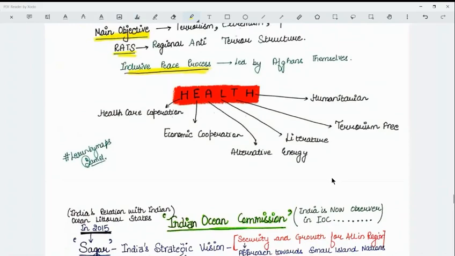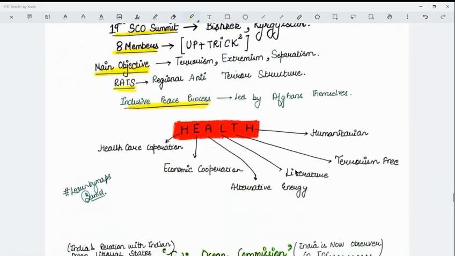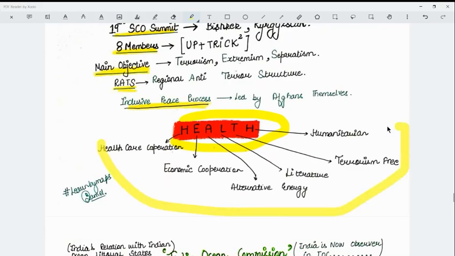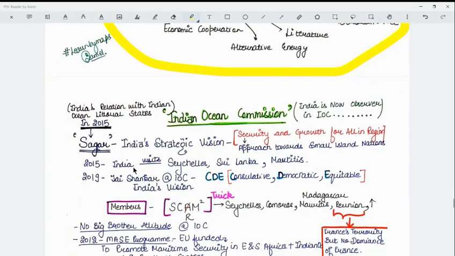So, in this manner, you can see that the SCO objectives have been presented in a very infographic manner, and flowcharts have been used. So you can directly use these flowcharts in the mains answers as well. You can directly learn from them, because if you are presenting information in a better, innovative manner, which is pleasing to the eye of the examiner, and the information is also relevant to the demand of the question, then you are bound to get very good marks. So this thing you can learn.